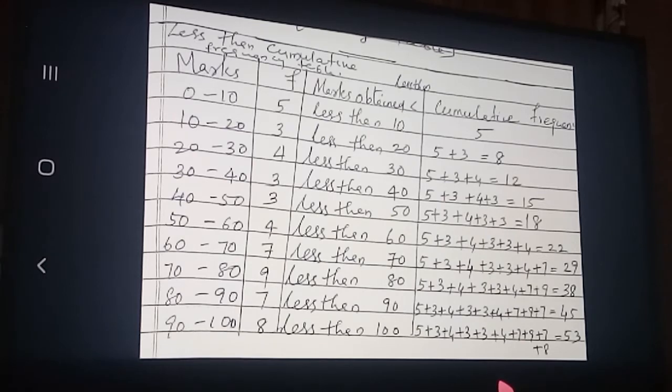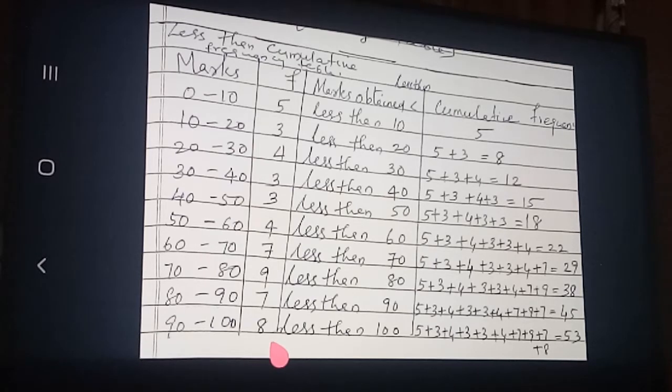So in median, when we are going to explain about the median, we are making only the less than cumulative frequency table. In this way, one frequency at a time we will add and write. See here, I added and showed here for your understanding. In this way, frequencies one by one we will add and write. So its meaning also I explained and given here. Less than 10, how many students? 5. Less than 20 up to here. Less than 30 up to here. Less than 40 up to here. Less than 50 up to here. Less than 60 up to here. Less than 70 up to here. Less than 80 up to here. Less than 90 up to here. Less than 100 up to here.